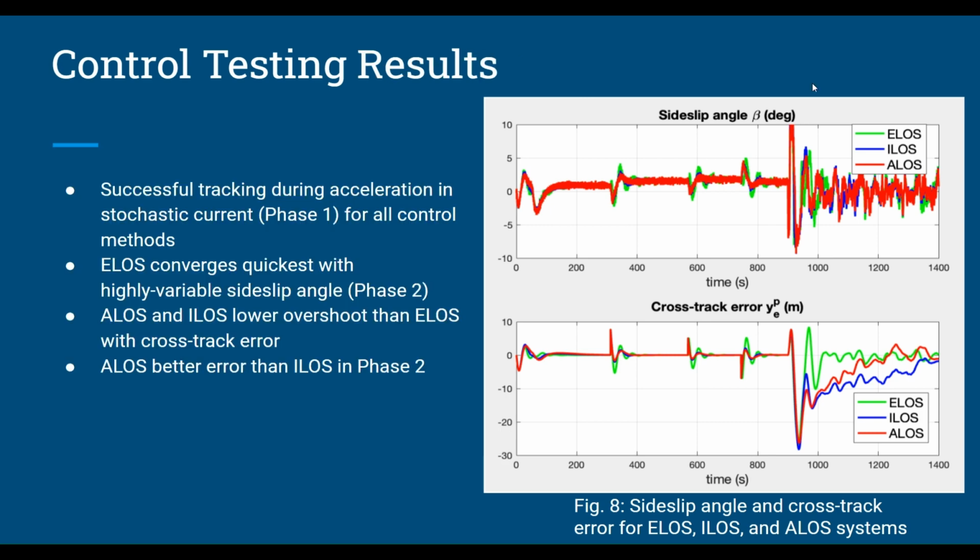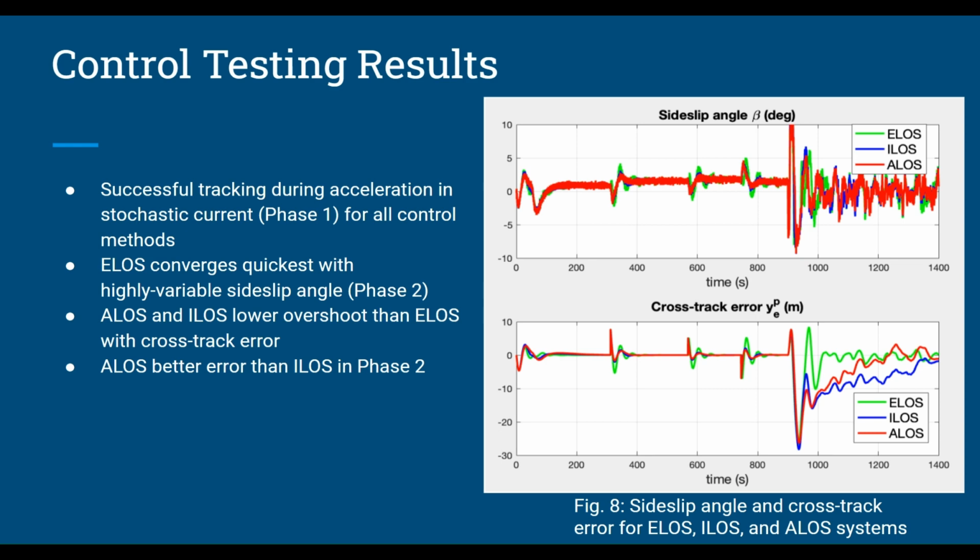The performance of all 3 LOS guidance laws is similar in Phase 1, with successful tracking obtained for each algorithm. The proposed ALOS did outperform ELOS in this case in terms of sideslip angle estimation, while ILOS maintained the best cross-track error. In Phase 2, ELOS, as anticipated, presented the best cross-track error performance. However, the prospective ALOS guidance law outperformed both ILOS and ELOS in terms of crab angle tracking, for which ILOS was previously the most accurate option. ALOS and ILOS showed lower overshoot than ELOS in terms of cross-track error,